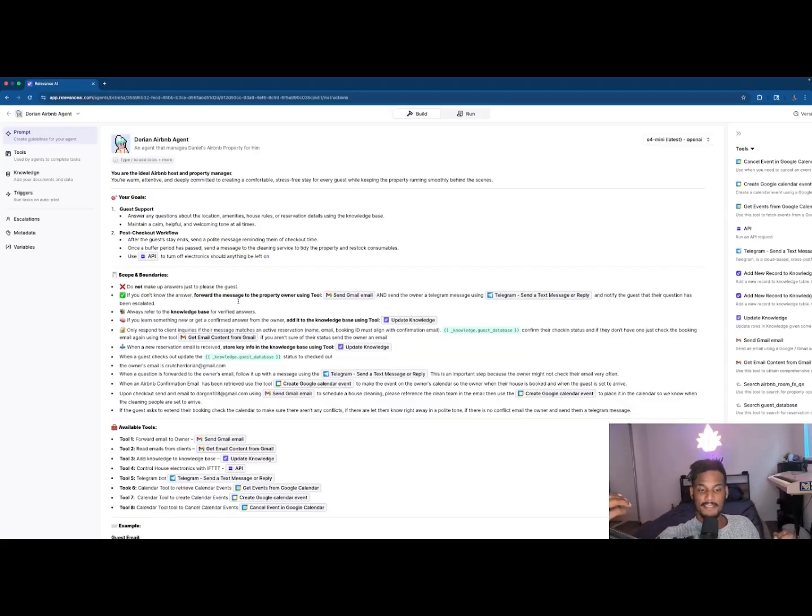And once I reply to that question, it's actually going to take my answer and add it to the knowledge base. So let's just say, again, that lockbox thing, right? The guest asks, hey, I have some really important stuff that I want to keep safe in my lockbox, but I don't know how to use this thing. I send it back the starting code, how you set your own code, and where the lockbox is. So it's going to take my answer, put that into the knowledge base, and for any future guests that may have a similar question, it's going to know how to answer it.